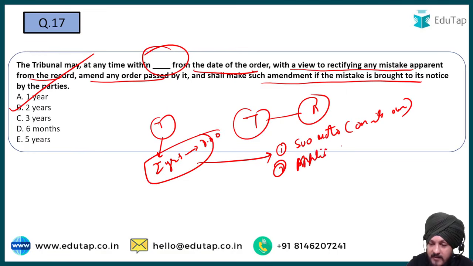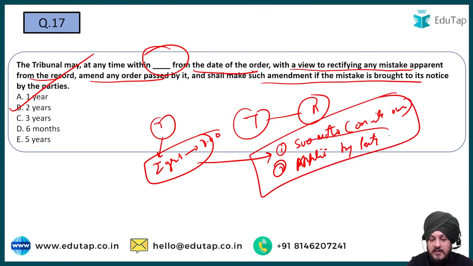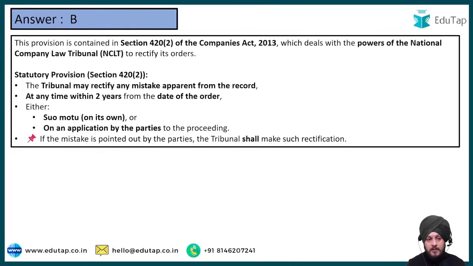If any party that is there feels that the tribunal order has to be amended, if there is a certain type of mistake, it can pass the application and based on that the order can be rectified, the mistake can be rectified. So based on that, B is going to be the correct answer to this question. So now we have seen all the questions with respect to company law asked in the year 2024 phase 2 paper 2, and I hope it was helpful.